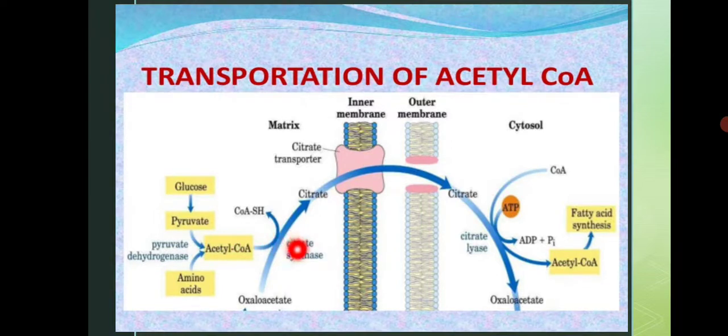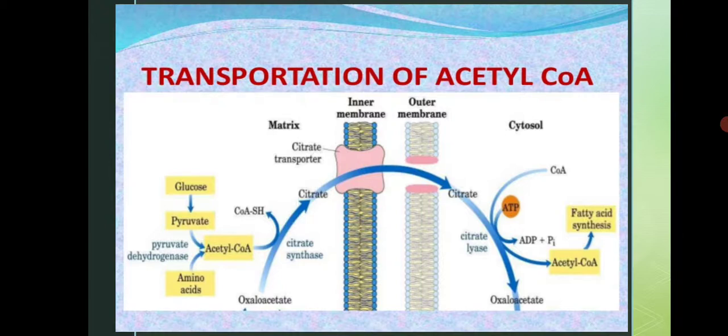Why? Acetyl CoA खुद से नहीं जा सकता. Acetyl CoA is not transported across the membrane of the mitochondria. It is unable to cross the membrane. वो मैट्रिक्स में ही रहता है. So it is transported with the help of citrate, and that citrate is obtained in the TCA cycle.